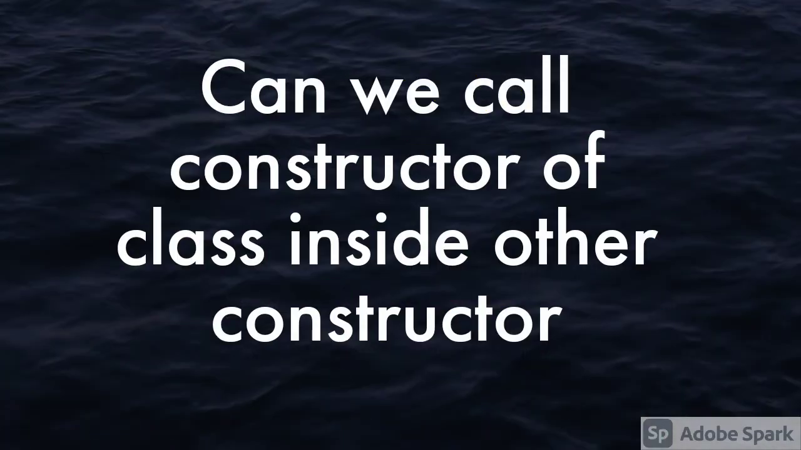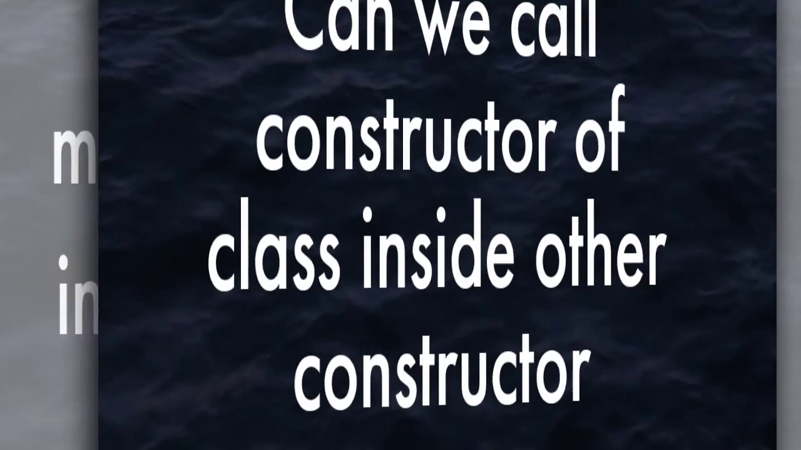Next is, can we call a constructor of a class inside another constructor? Yes, you can achieve this. First you write a default constructor and then a one-parameter constructor. From the default constructor you can simply write this and pass a parameter acceptable by the parameterized constructor. In this way you can call one constructor from another, and this mechanism is called constructor chaining.